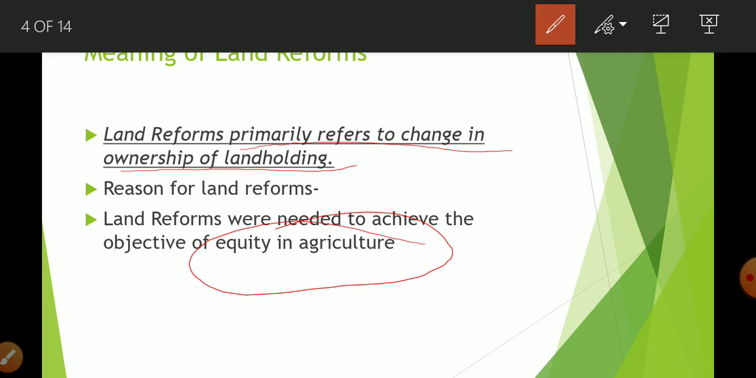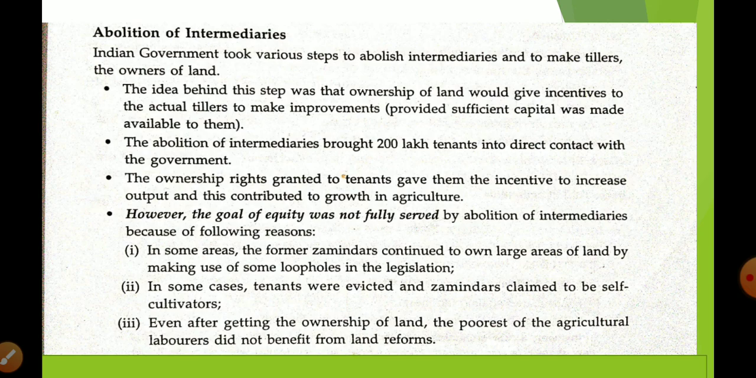So for that the government introduced land reforms first, so that there will be equitable distribution of land. Okay, let me start. The first step taken under the institutional reform or land reform is the abolition of intermediaries.